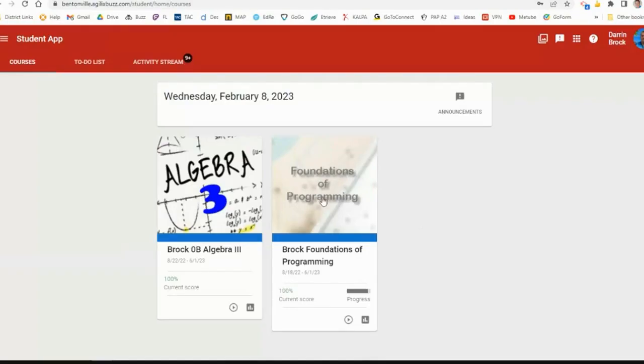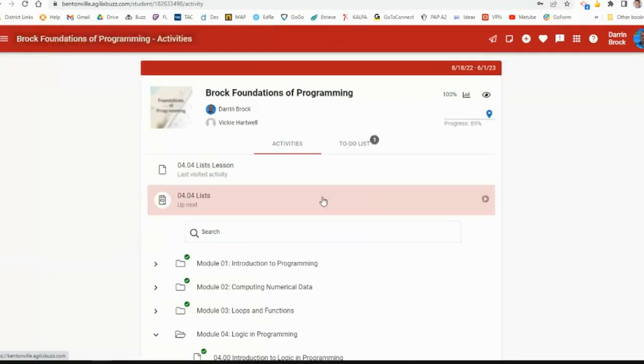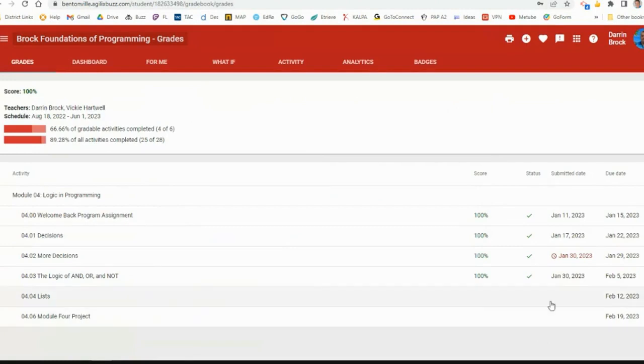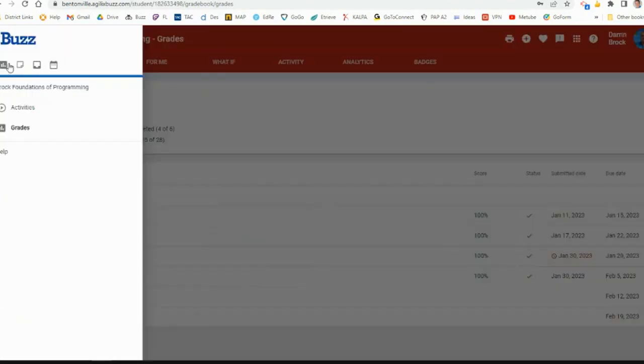Let me go ahead and put this up on the screen so I can show you what we're doing this week. So looking in Buzz at our programming class, if we go to the grade screen to see what's due this week is 4.04. We're about to finish up this module. We have our wrap up project next week, but 4.04, I need to check, make sure 4.05. I don't know where that is. It may be something we're skipping, but let's look at 4.04.